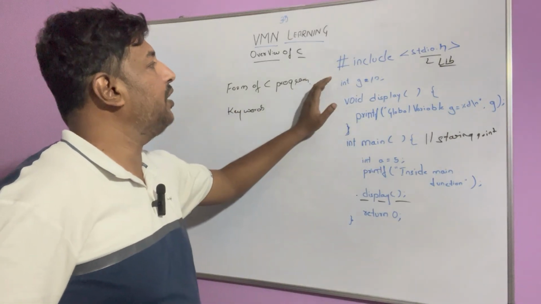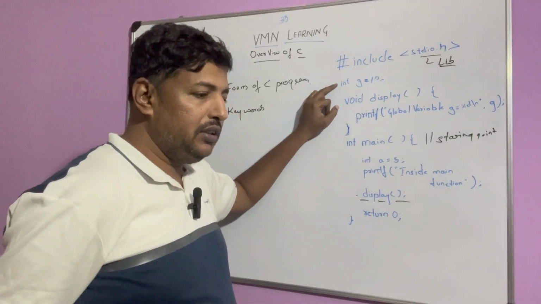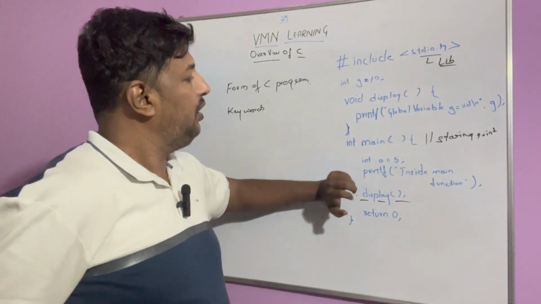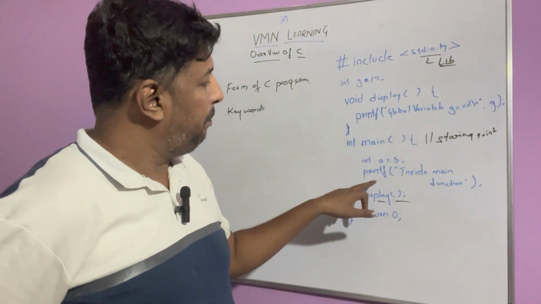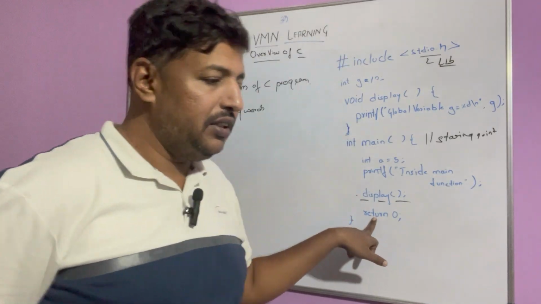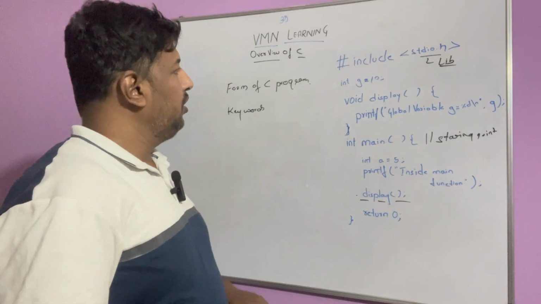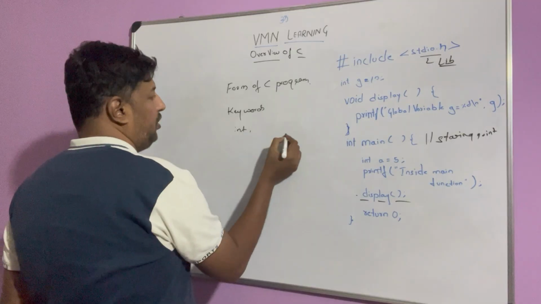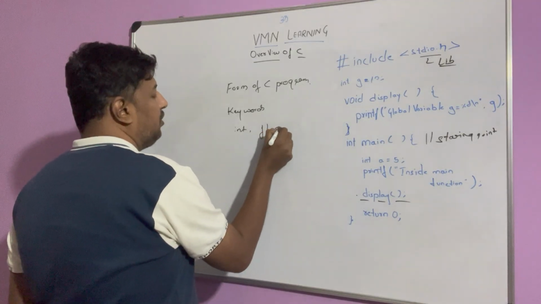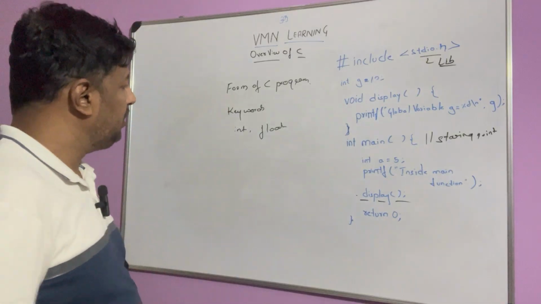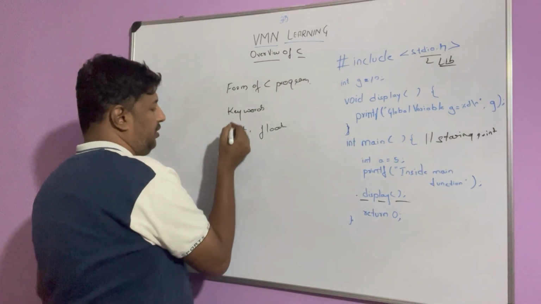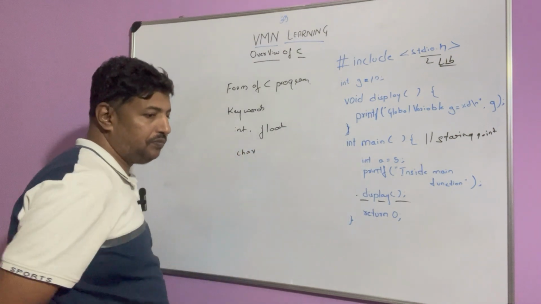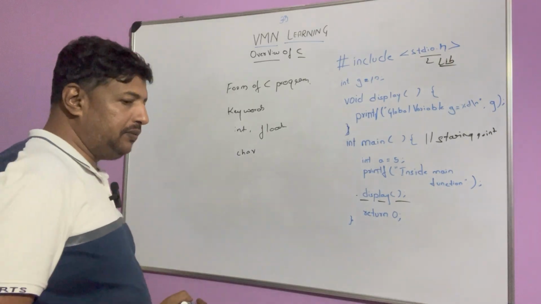So here for example, int is a keyword, void is a keyword, return is a keyword. int is for integer, for decimals we use float, and for characters, say your name, which is a character string, we use char as a keyword.